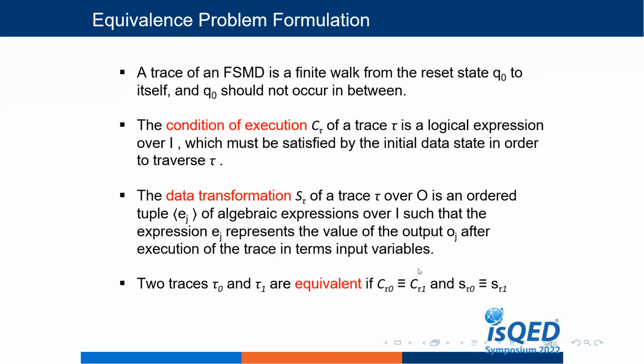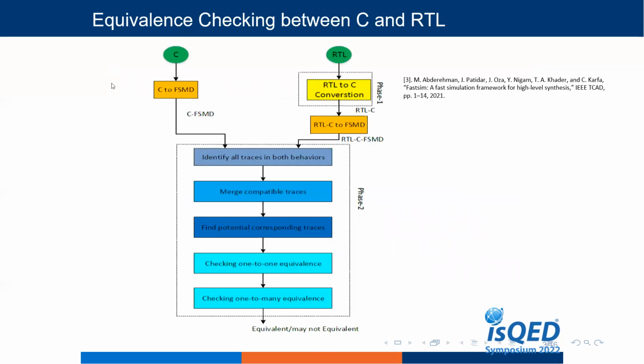If this condition is satisfied, then we can say that these two traces are equivalent. So when you see the equivalence checking between C and RTL, our algorithm will follow this one. We actually have two phases, phase 1 and phase 2. We have the C input and the RTL, which is generated by the behavioural HLS. First, we are going to convert this RTL into the equivalent RTLC.